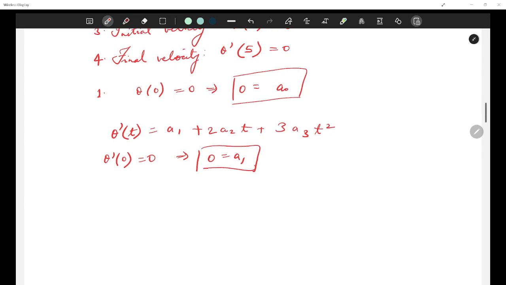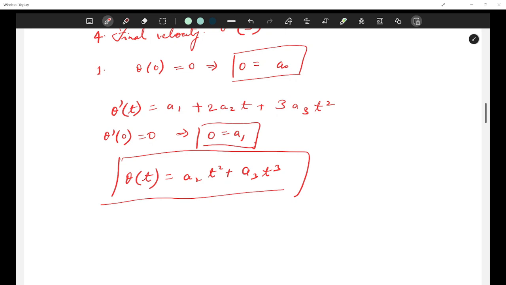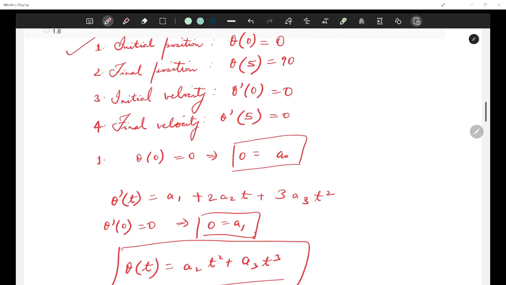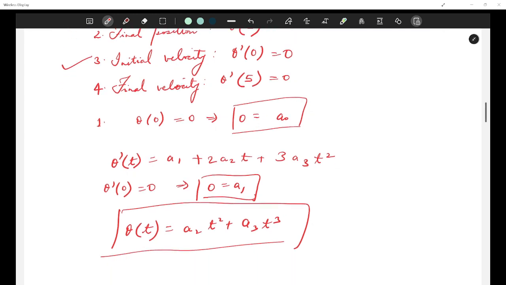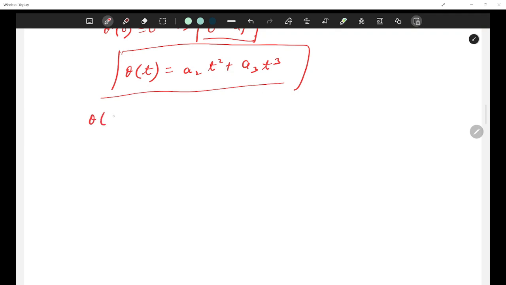So from here we know at least this much, that my theta t does not have the a naught and a1 terms. So it is just a2t square plus a3t cube. This is at least known to us by now. Okay, now this constraint is done, this constraint is done. Let's move to the second constraint, in which our final position is 90 at 5 seconds. So theta 5 is equal to 90. This is all we know.